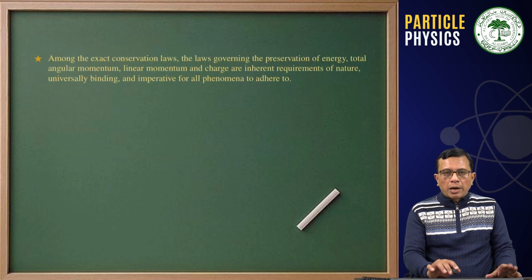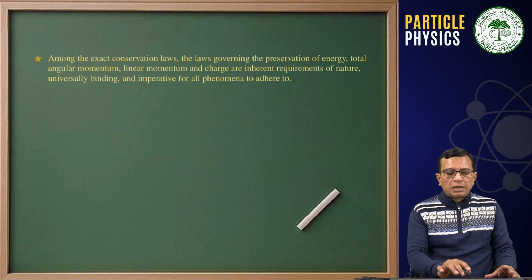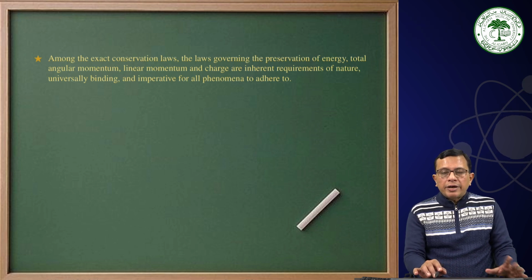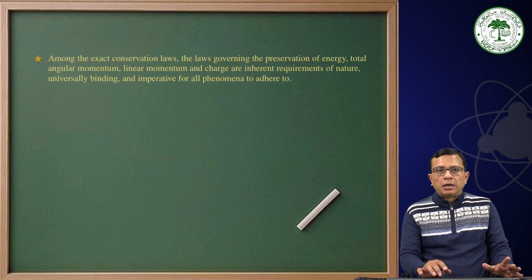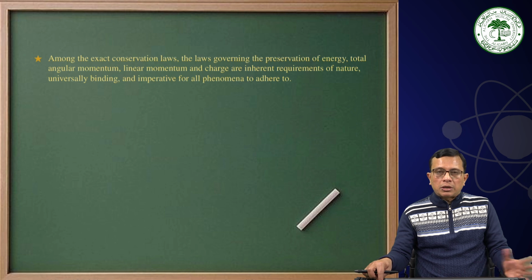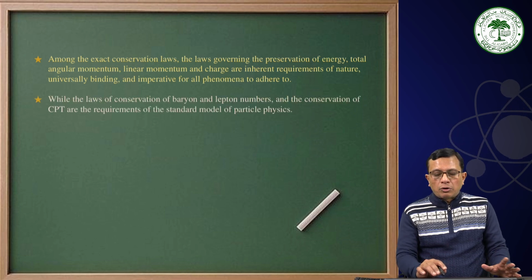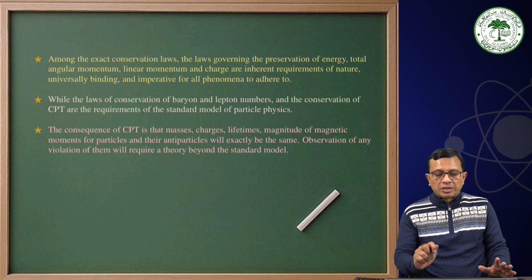Now, among the exact conservation laws, the laws governing the preservation of energy, total angular momentum, linear momentum, and charge are inherent requirements of nature, universally binding and imperative for all phenomena to adhere to. You cannot escape it. While the laws of conservation of baryon and lepton numbers and the conservation of CPT are the requirements of the standard model of particle physics.